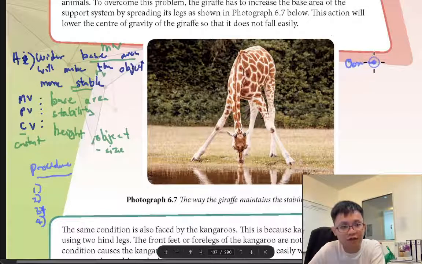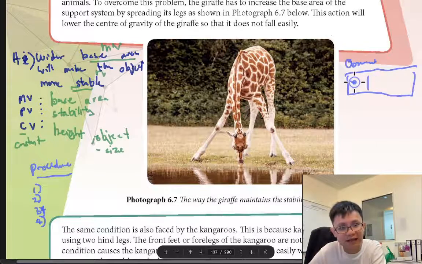So what is the observation? Usually it's like this. It depends whether you put X and Y. So X is the base area. Let's say I put here A and B. This one I write fall down, this one I say no fall down.